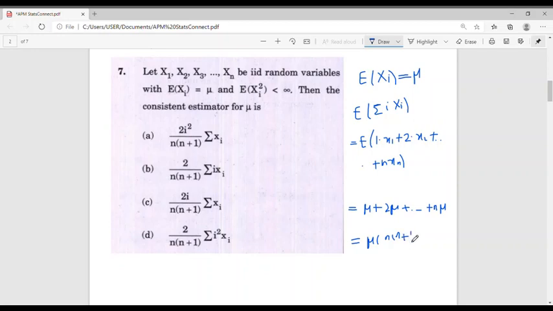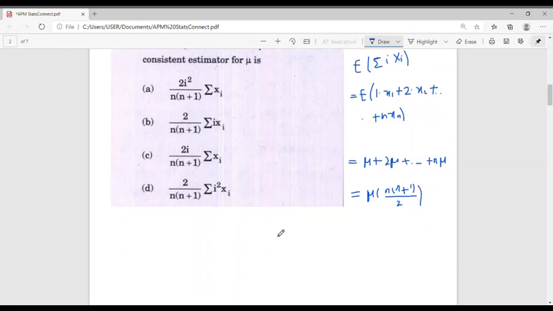That is, the expectation of summation i into xi is equal to mu into n into n plus 1 divided by 2.